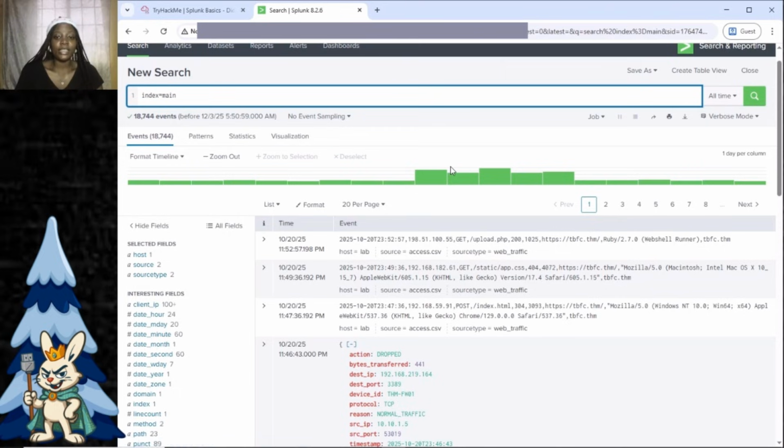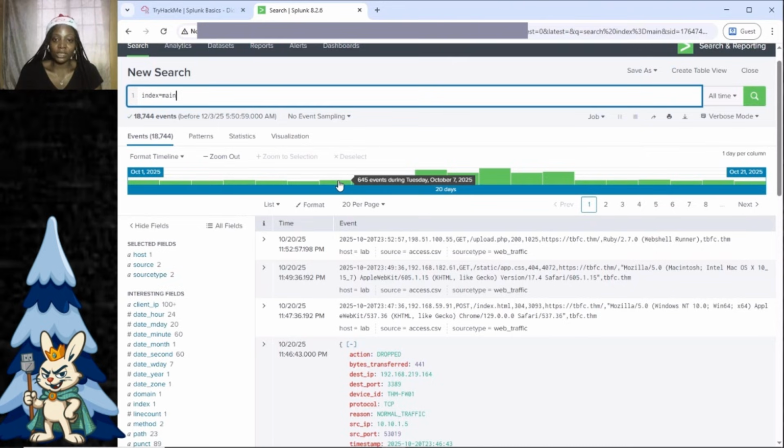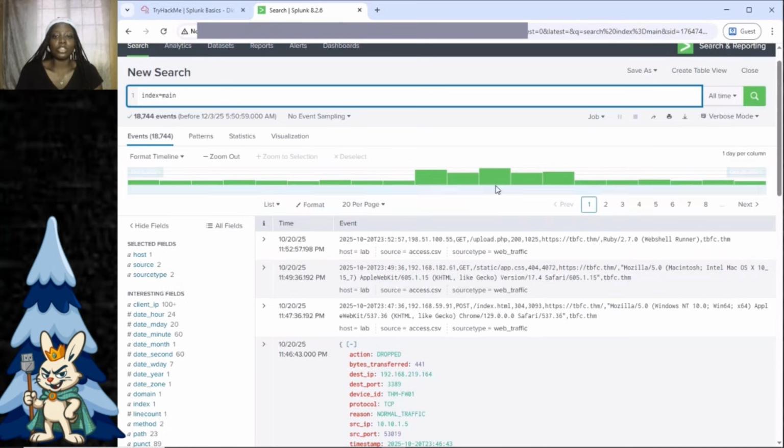Now, here is a histogram. What this histogram does is it shows the records, the total number of events that were recorded in a day. So for instance, here we can see Tuesday, October 7th, 2025. The total number of events recorded in that day is 647. So if you keep going on and on like that, you keep seeing the events for each day.